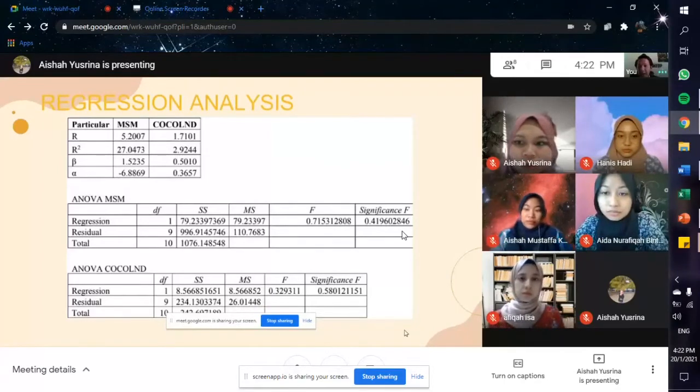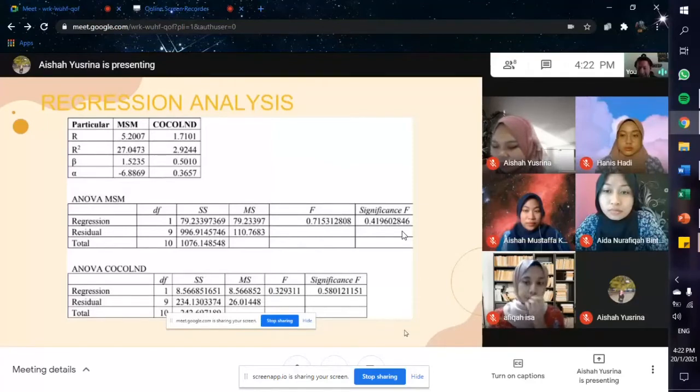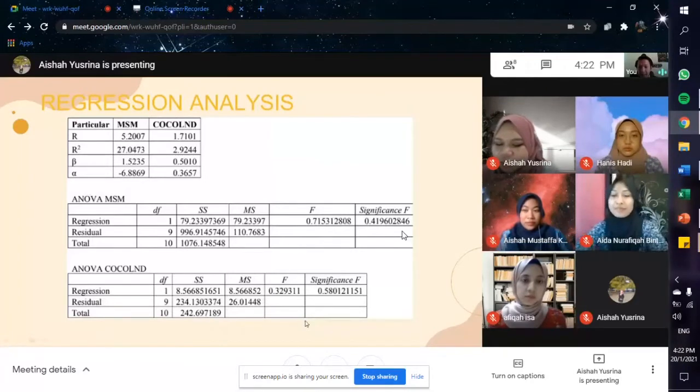Beta for MSM is 1.5235 and Cocoland is 0.5010. MSM will be less volatile than KLCI as well as it has a low risk. Cocoland shows that the price of the security is more volatile than the KLCI and riskier investment.